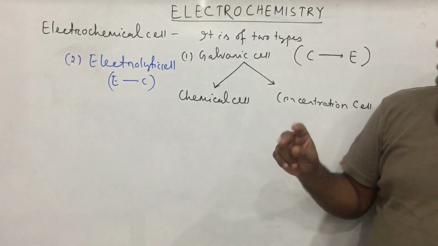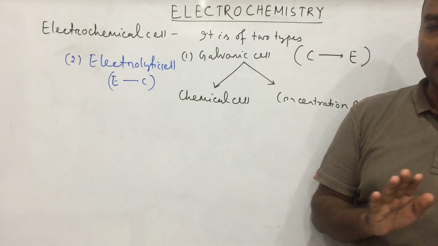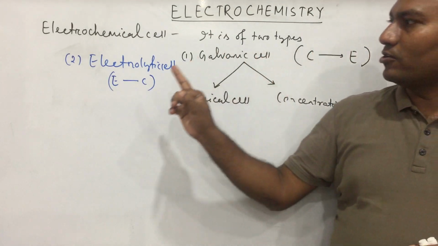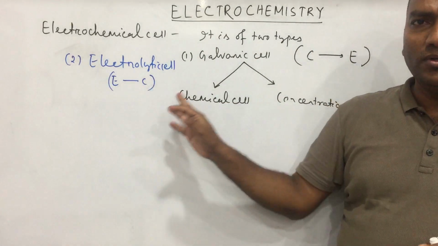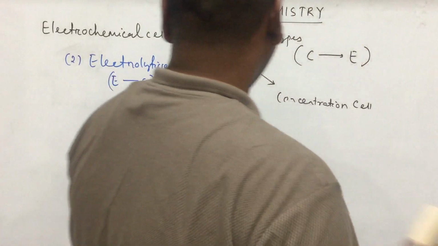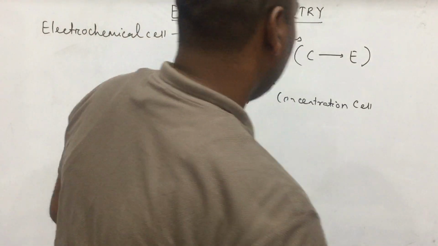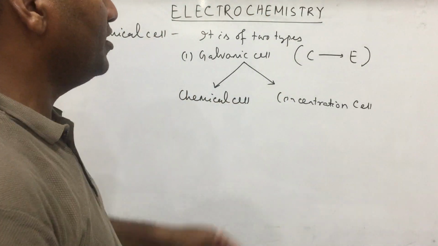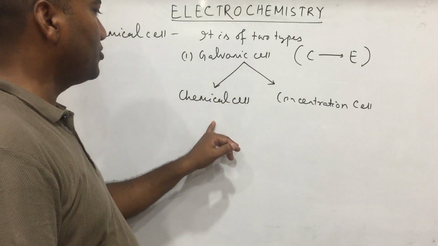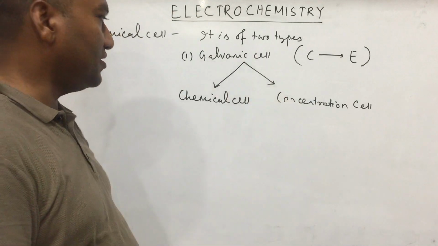So electrochemical cells are of two types, galvanic cell and electrolytic cell. Clear? Galvanic cell converts chemical to electrical and electrolytic cell converts electrical to chemical. First we will read what a galvanic cell is. In a galvanic cell, electricity is produced due to a spontaneous chemical reaction. A galvanic cell is of two types: chemical cell and concentration cell.